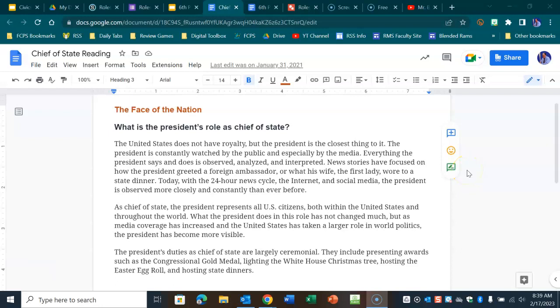Roles of the President. Group 7. Chief of State. The face of the nation. What is the President's role as Chief of State?